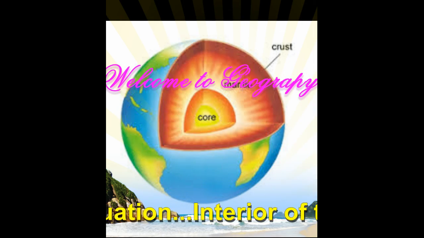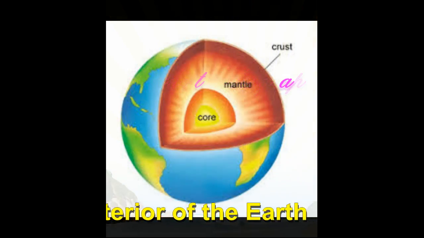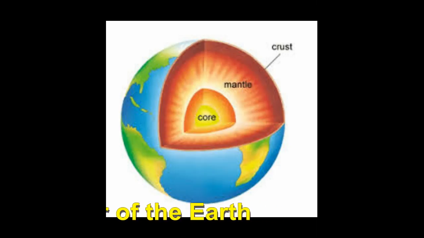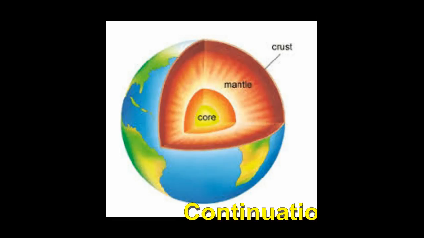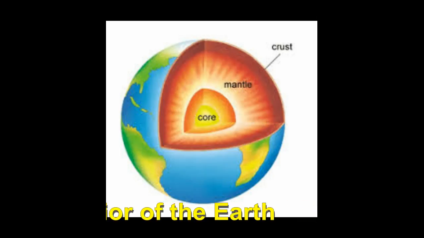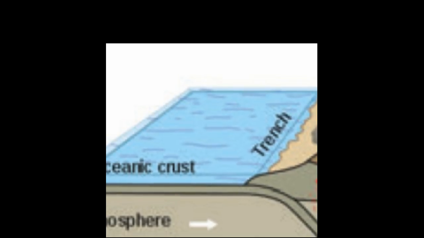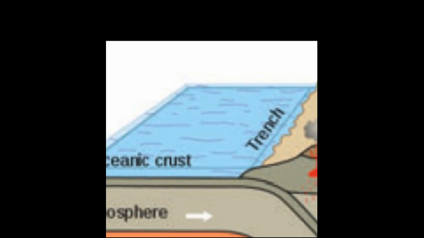What did we learn in the last class? In the last class we learnt the layers of the earth, the interior of the earth. In that we learnt the three layers of the earth. What are the three layers of the earth? The crust, the mantle and the core. Next we are going to see the earth movements. What do you mean by movement? Movement is an act of moving or a change or development.